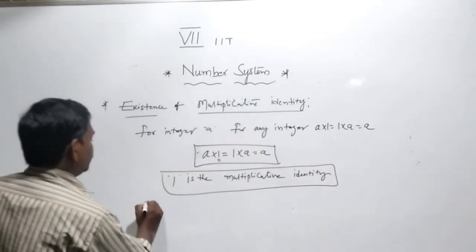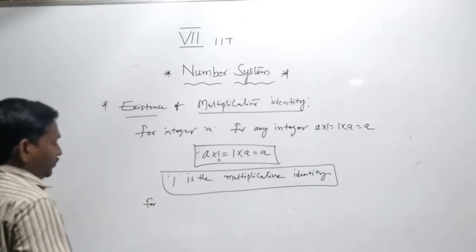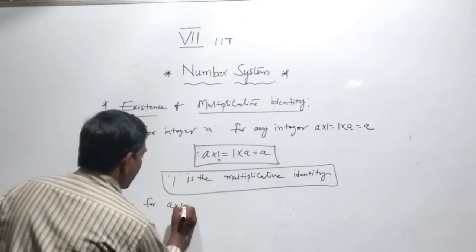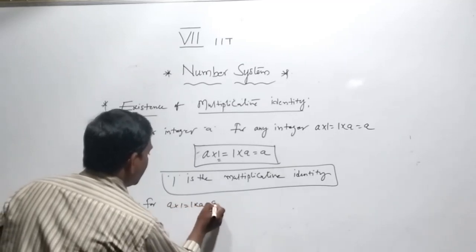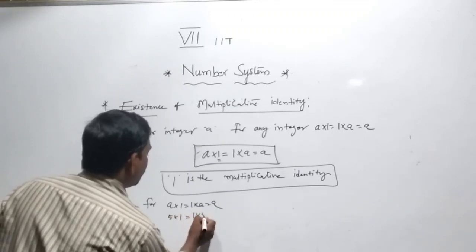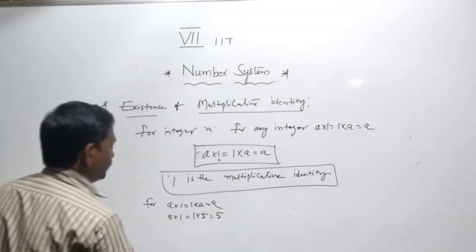For example, a into 1 equal to 1 into a equal to a. 5 into 1 equal to 1 into 5 equal to 5.